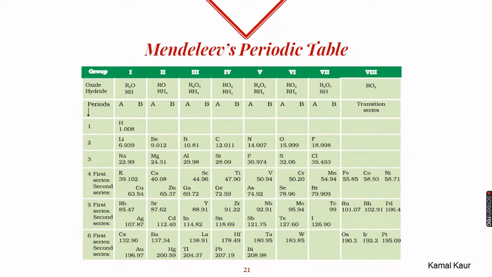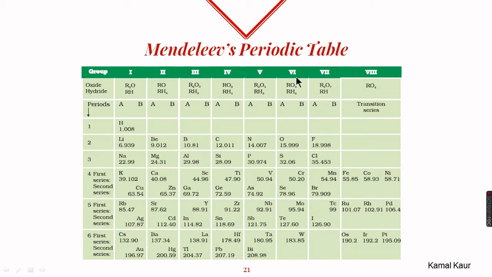This is how Mendeleev arranged all the elements in his periodic table. He divided his table into 8 vertical columns and named them as groups, so from group 1 to group 8. He also made 6 horizontal rows to make 6 periods in his table.